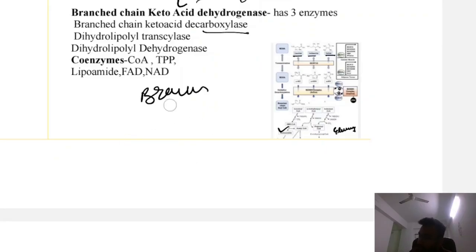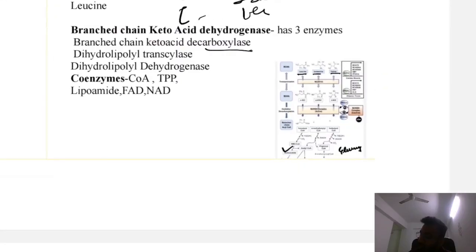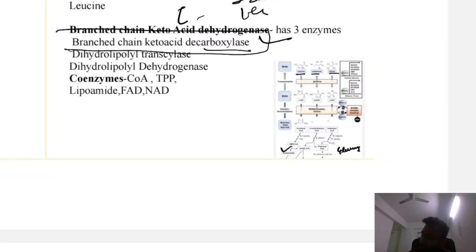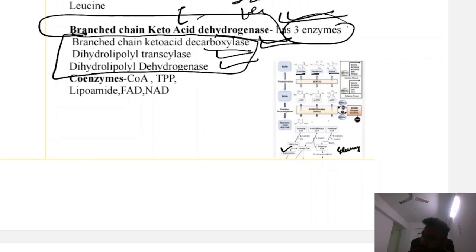The first enzyme which is used in these three amino acids is branched chain keto acid decarboxylase. Sorry, the branched chain keto acid dehydrogenase. This enzyme has three enzymes: branched chain keto acid decarboxylase, dihydrolipoyl transacylase, and dihydrolipoyl dehydrogenase. These three enzymes constitute this enzyme.